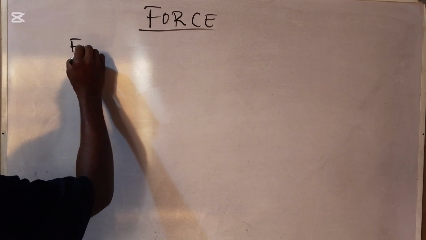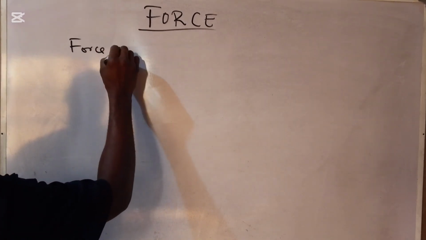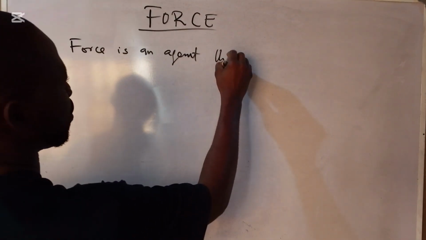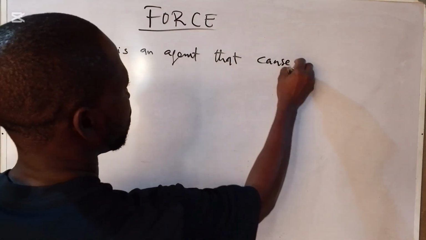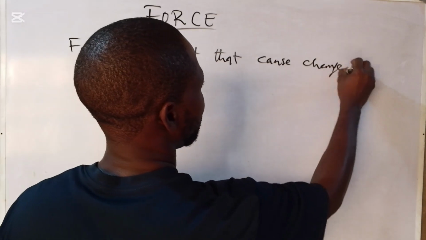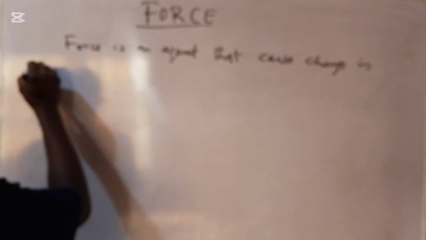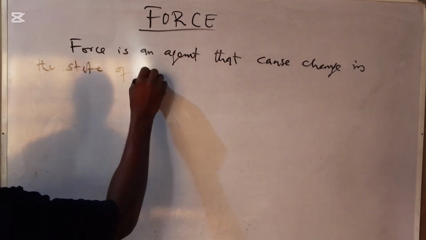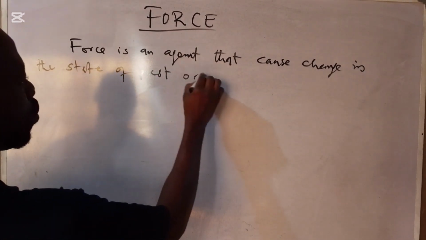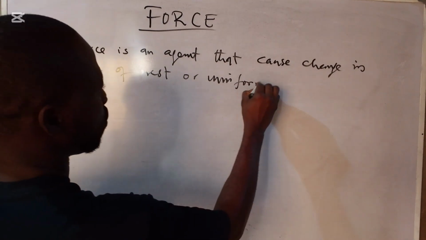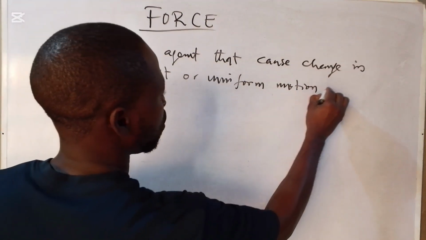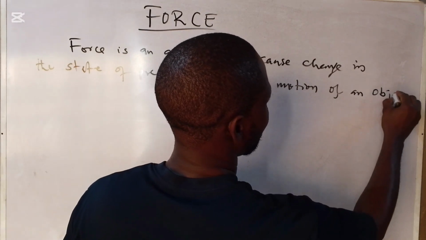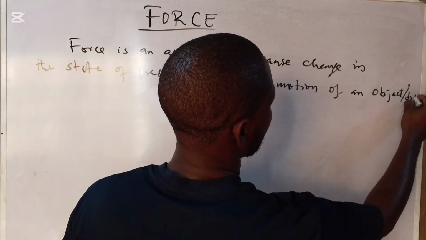That agent that causes change in the state of rest or uniform motion of an object is force. So force is an agent that causes change in a state of rest or uniform motion of an object or a body.